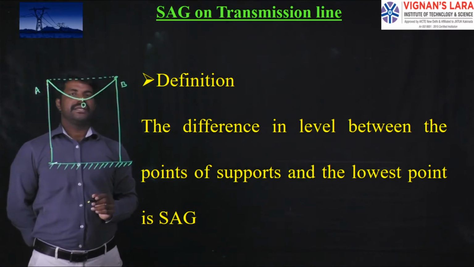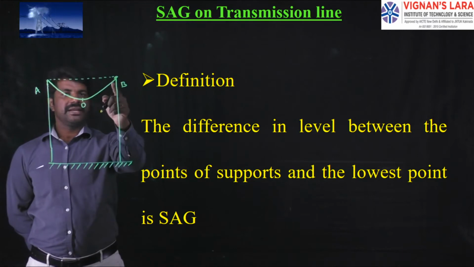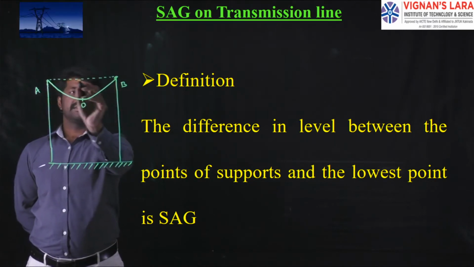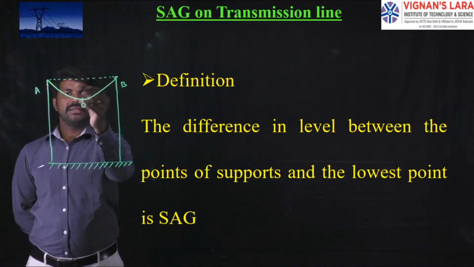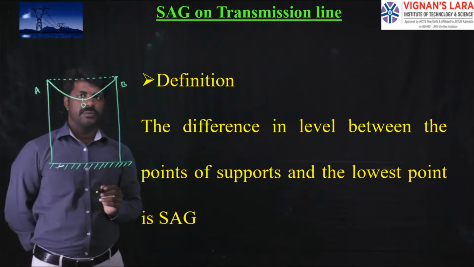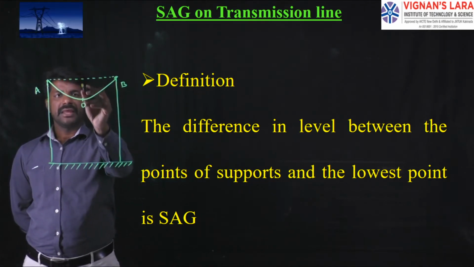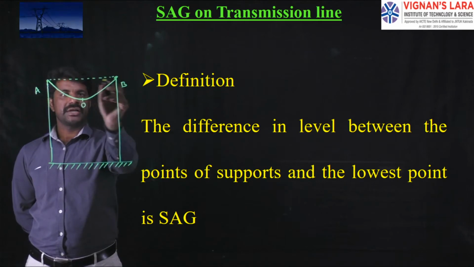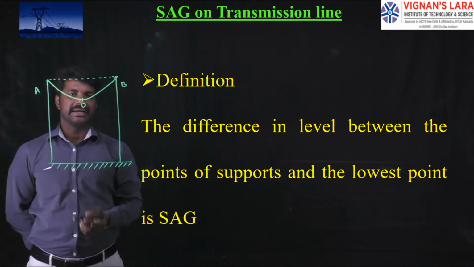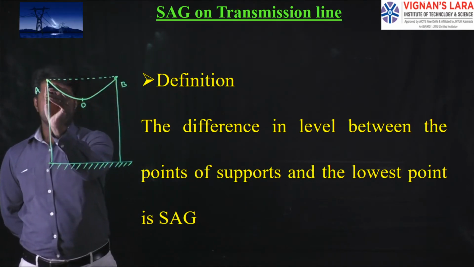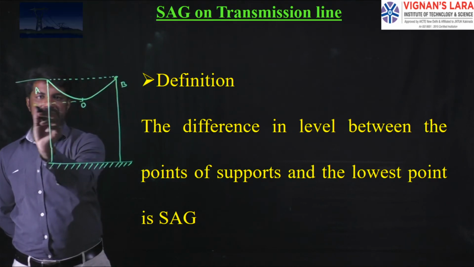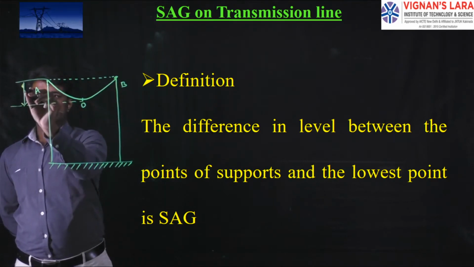If the conductor was made very tight, this would be the path of the conductor. But to provide good working conditions, we have some deviation between this dotted line and the actual running path of the conductor. Such a deviation, technically, is called sag.